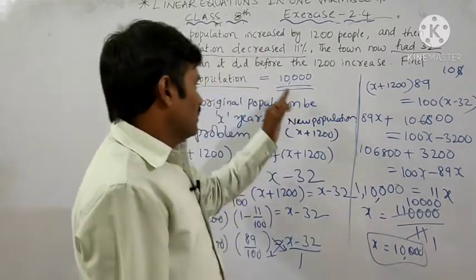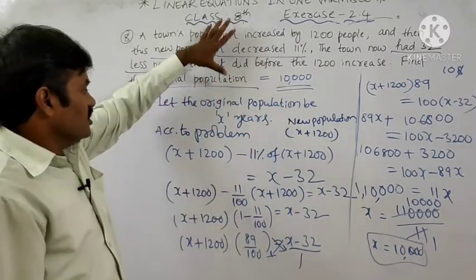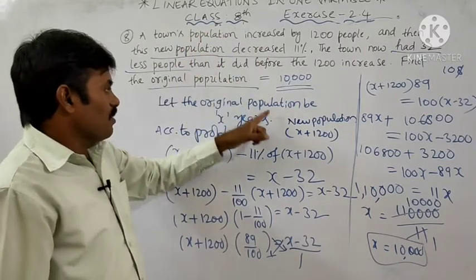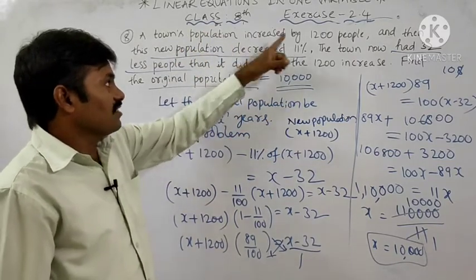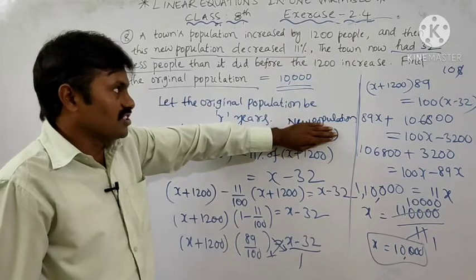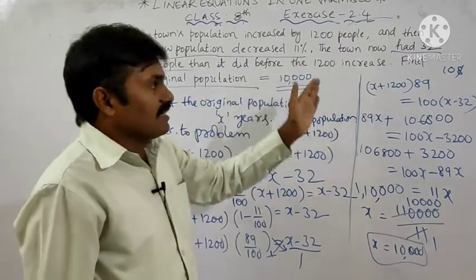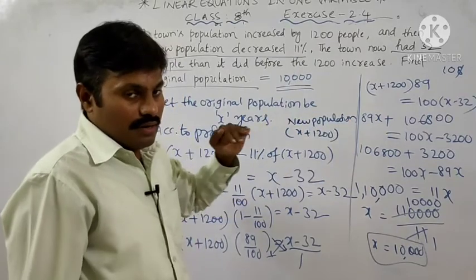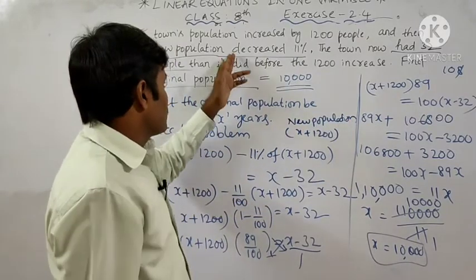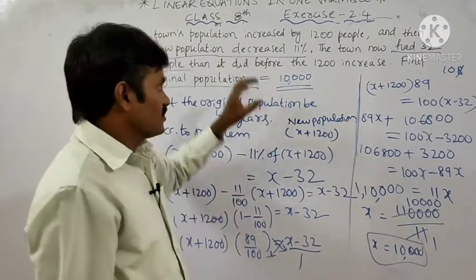Okay. Is it clear? So here the question is, the town's original population we take as x. After adding 1200 people, it becomes the new population. After adding 1200 people, what happened? In that, 11% of people decreased.